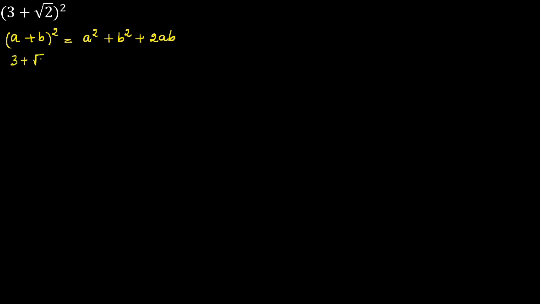Three plus root 2 whole square. Value of a is 3, value of b is root 2. So 3 square plus root 2 square plus 2 into a b, that is 3 into root 2. So 3 square is 9, root 2 square is 2, plus